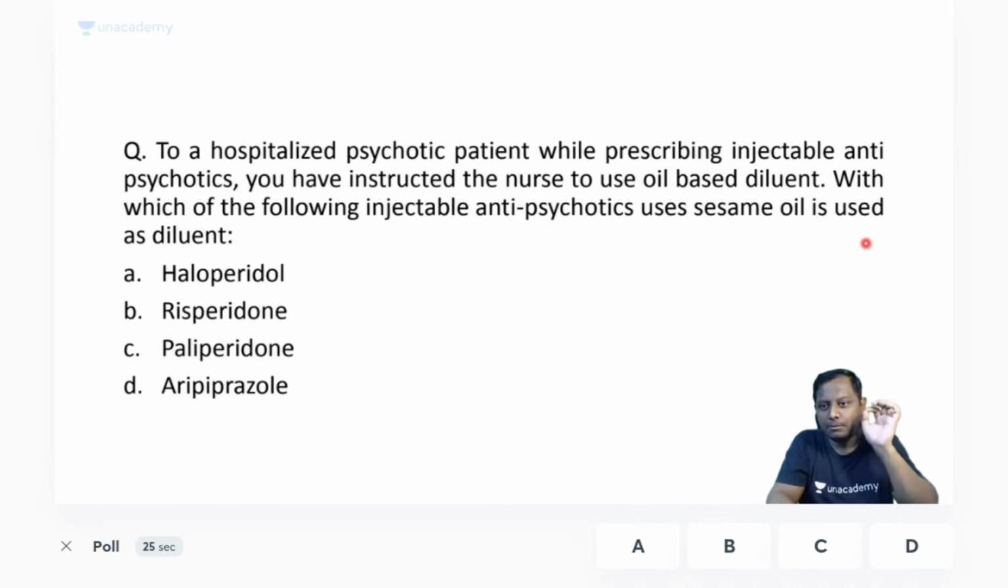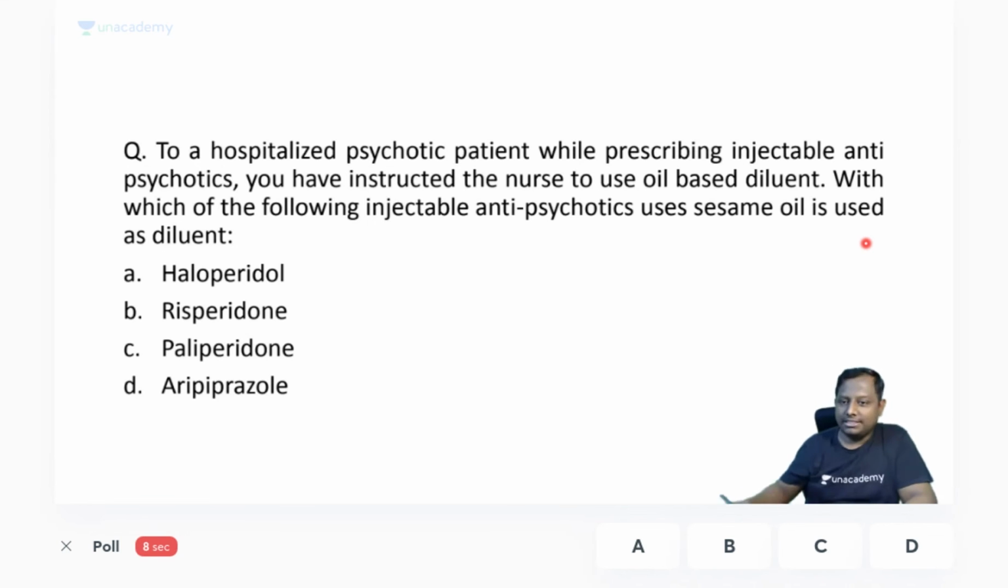All 100% of you should mark this correctly. I have just told you this, right? Just told you that the atypicals that we're having will be using water, and the rest of the drugs, that is among the typicals, will be using sesame oil, right?